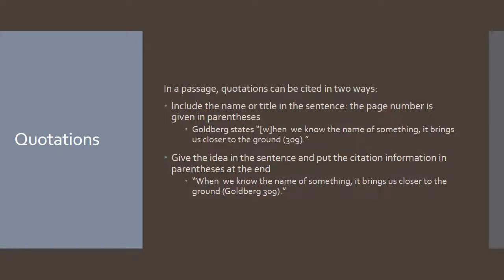Just like with summaries and paraphrases, quotations can be cited in two ways. First, include the name or title in the sentence, then the page number is given in parentheses. So you see in this example, the author's name starts the sentence. The quote is actually started in the middle of the sentence and goes all the way to the end, and the page number, 309, is in parentheses, inside the period, inside the end quotation marks.